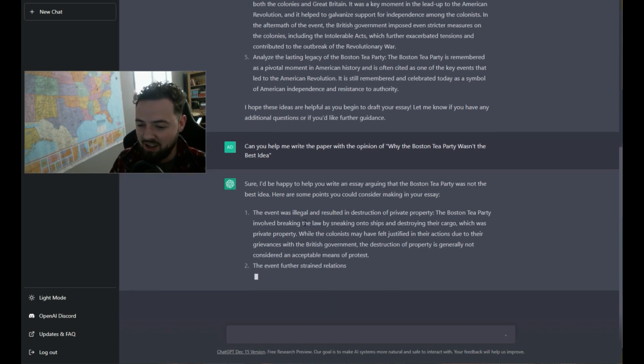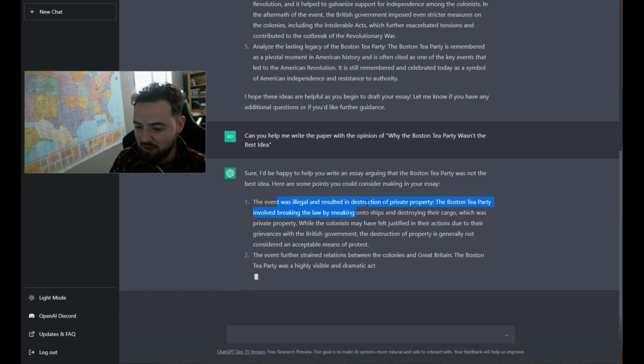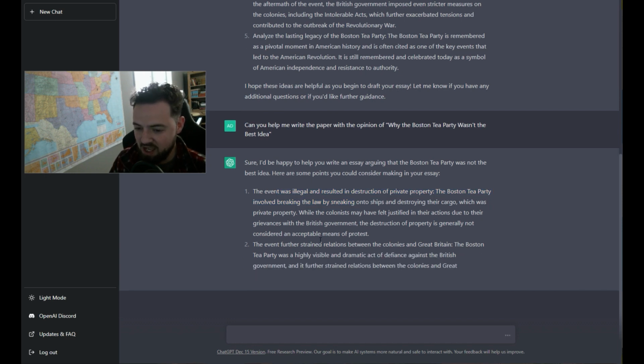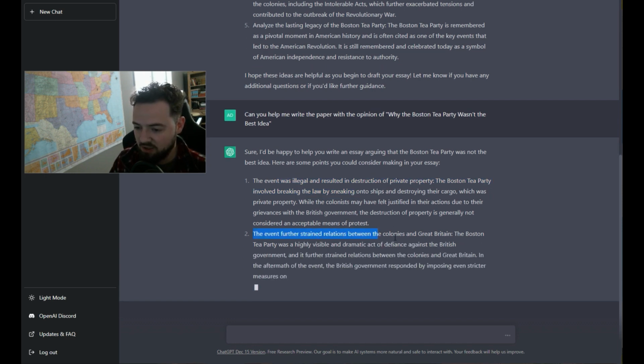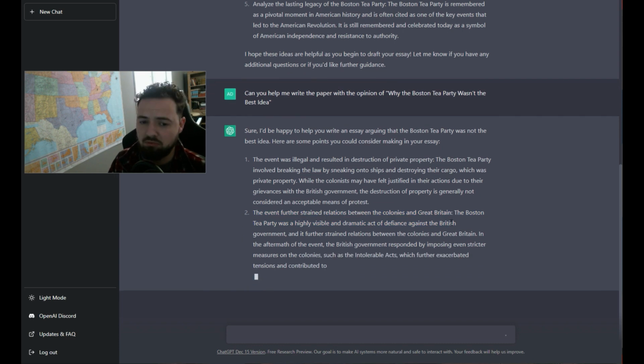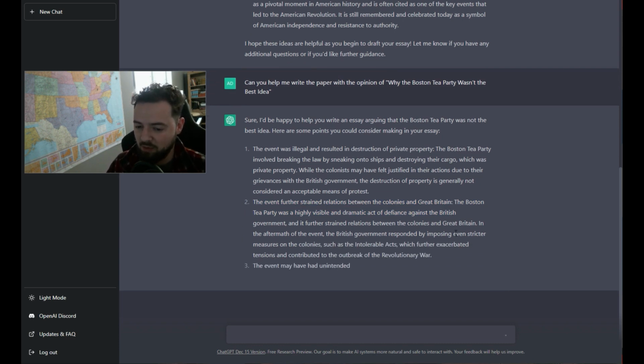So it said the event was illegal and resulted in destruction of property. And then there were further strained relations between the colonies and Great Britain. So this is definitely a great case for why it was really bad.